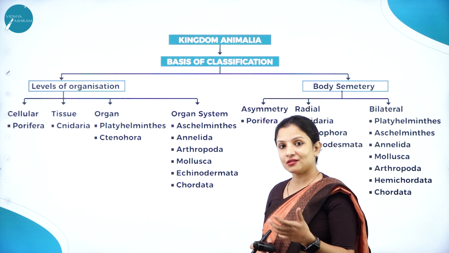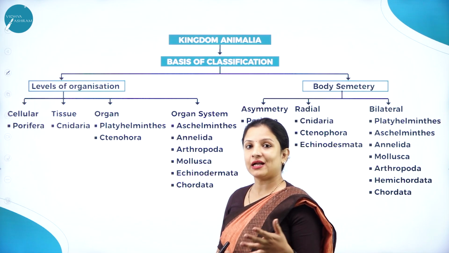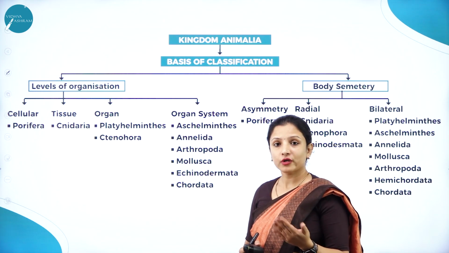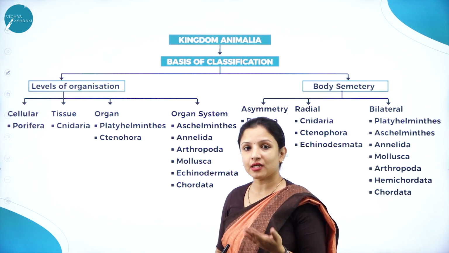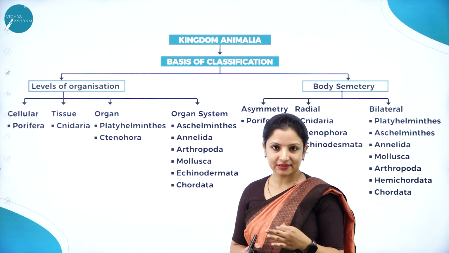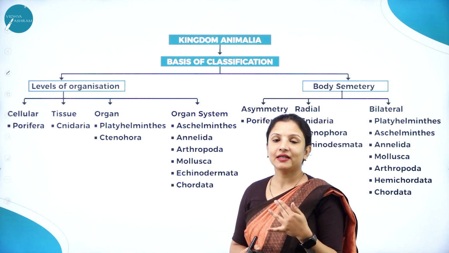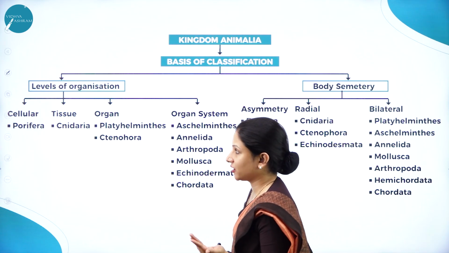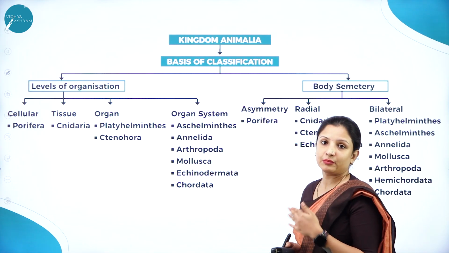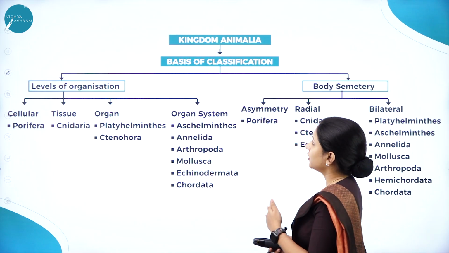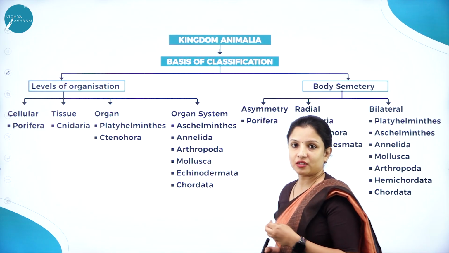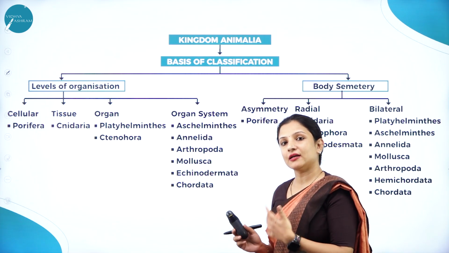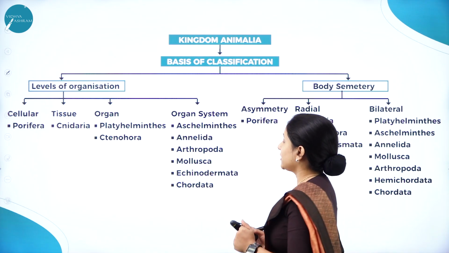The other kingdoms we had studied, that is kingdom Plantae, we studied in the 3rd chapter, and the other 3 kingdoms, that is Monera, Protista and Fungi, we studied in chapter 2, that is biological classification. The remaining one is the animal kingdom, that is chapter 4. This also comes under Whittaker's system of classification, wherein he put the animals separately under kingdom Animalia.